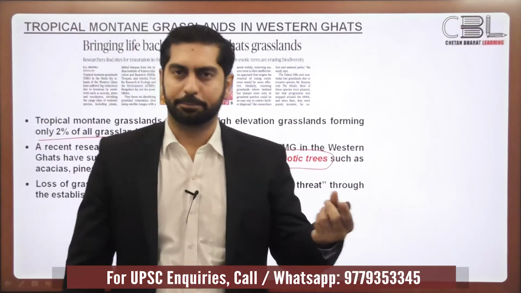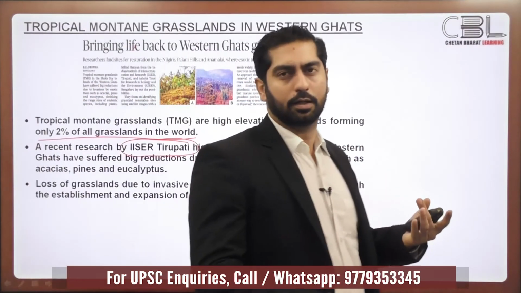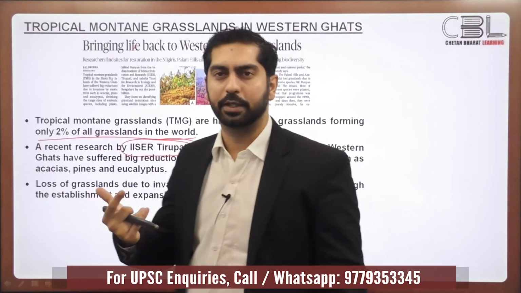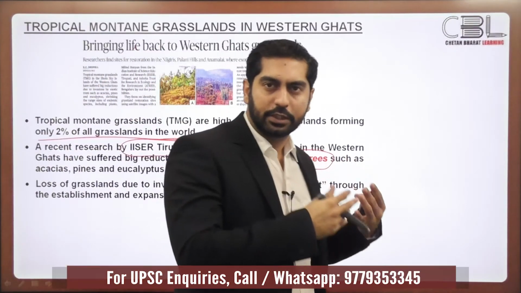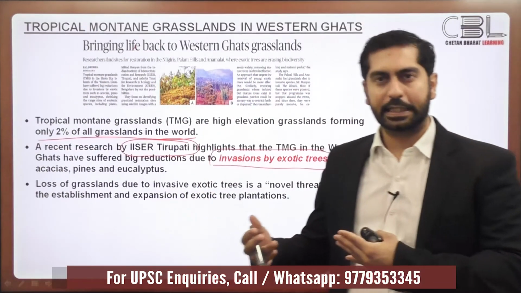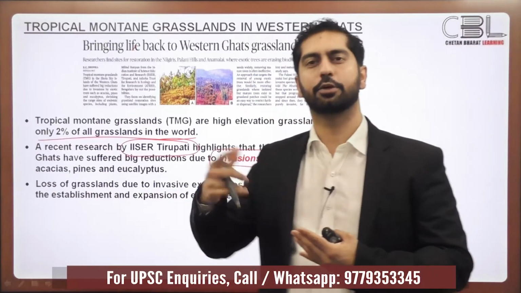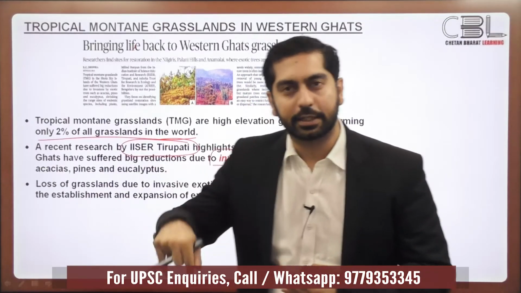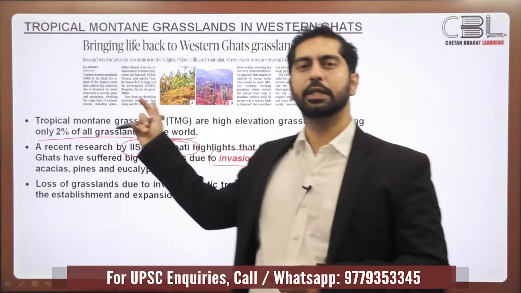Trees like eucalyptus, acacia, and pine trees like chir pine are grown for their timber, for their wood value. These trees are being introduced to the grassland landscapes, and because the plantation of these trees is being done artificially, that's leading to degradation of the grassland landscape. This needs to be reversed.